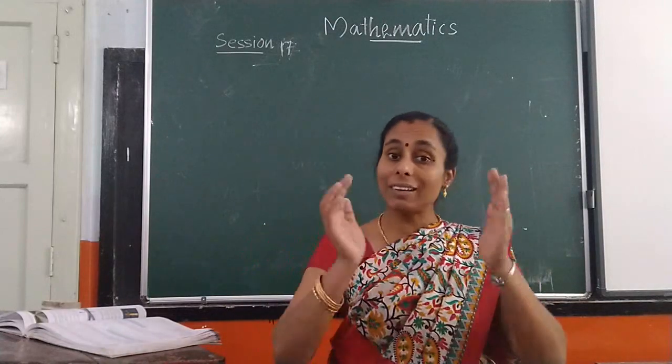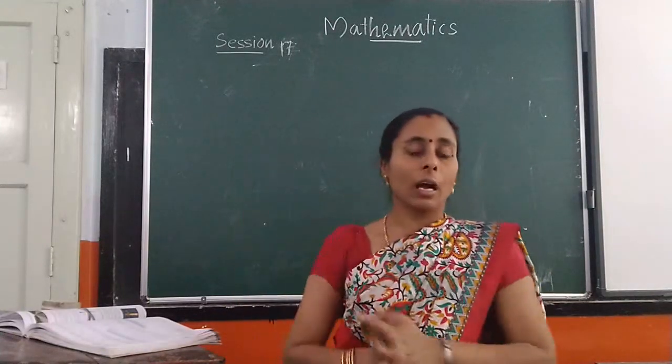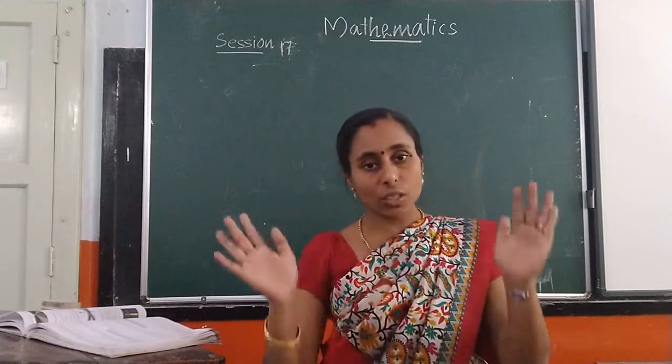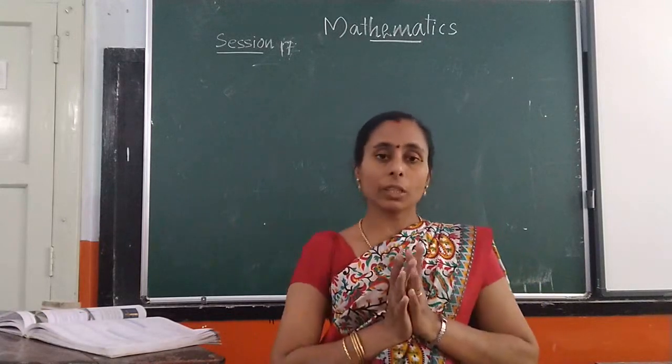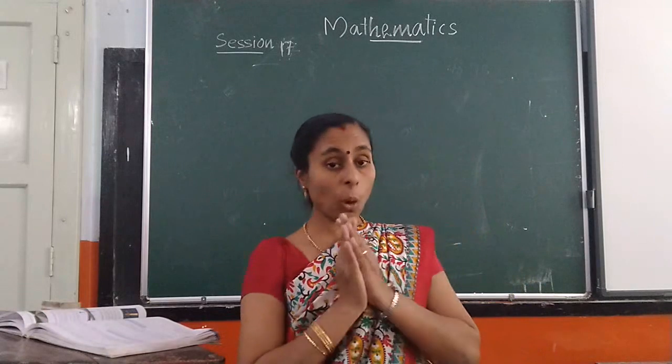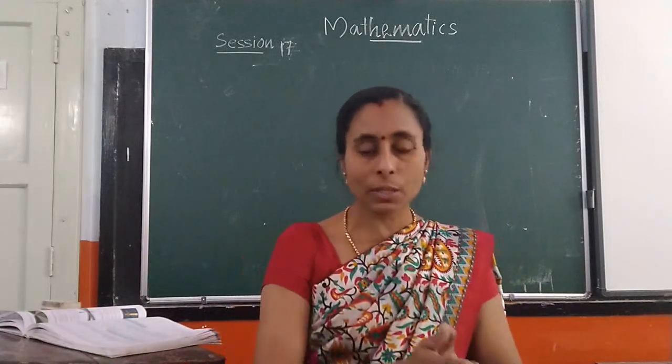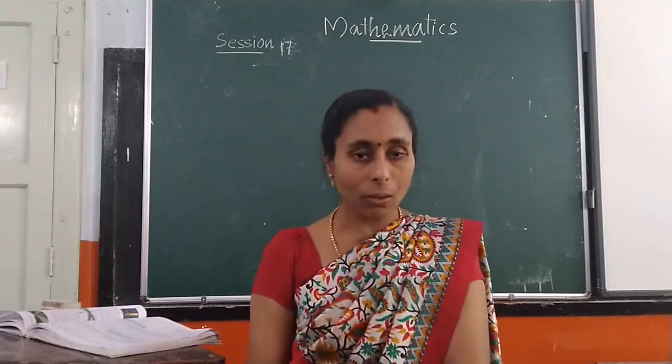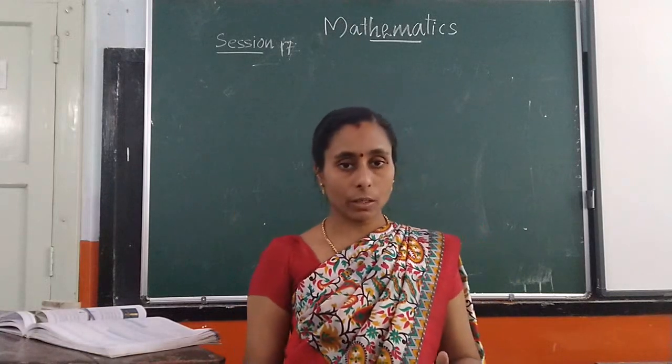That is the difference between 2D shapes and 3D shapes. All plane shapes are called 2D shapes and all solid shapes are called 3D shapes.